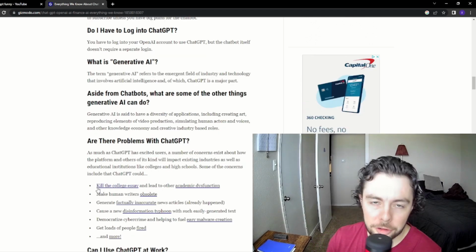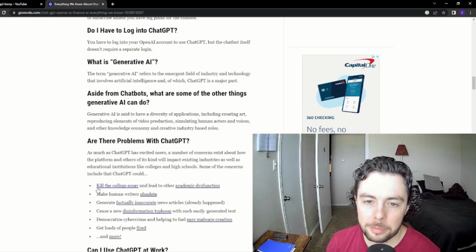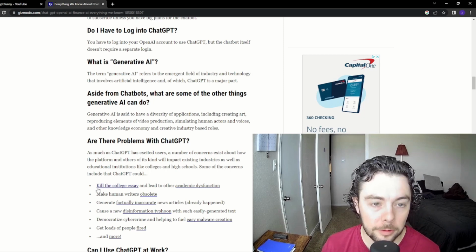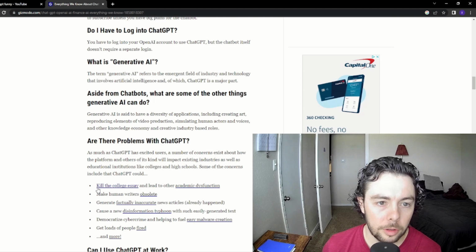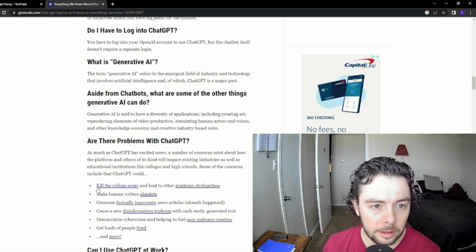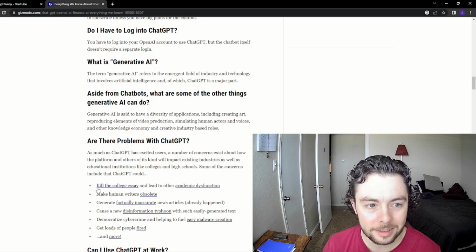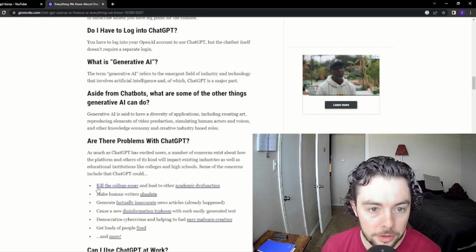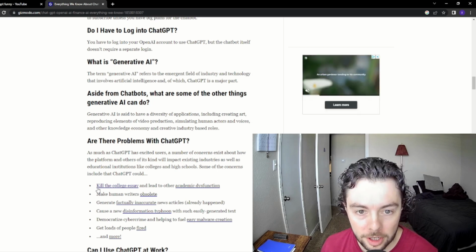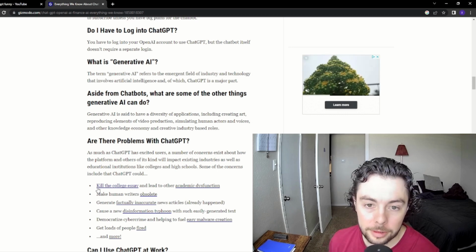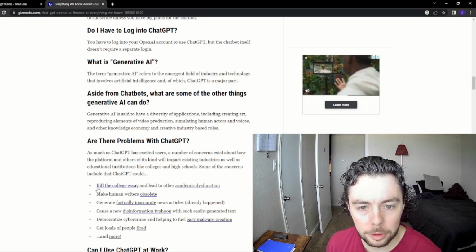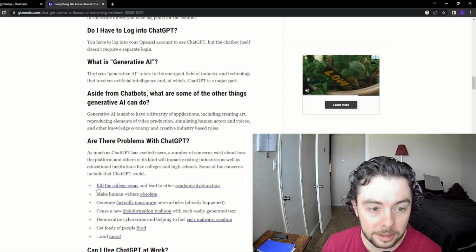So you have to log into your OpenAI account to use ChatGPT, but the chatbot itself doesn't require a separate login. So what is generative AI? The term generative AI refers to the emergent field of industry and technology that involves artificial intelligence and of which ChatGPT is a major part. I actually did not know that. It's cool. Aside from chatbots, what are some of the other things generative AI can do?